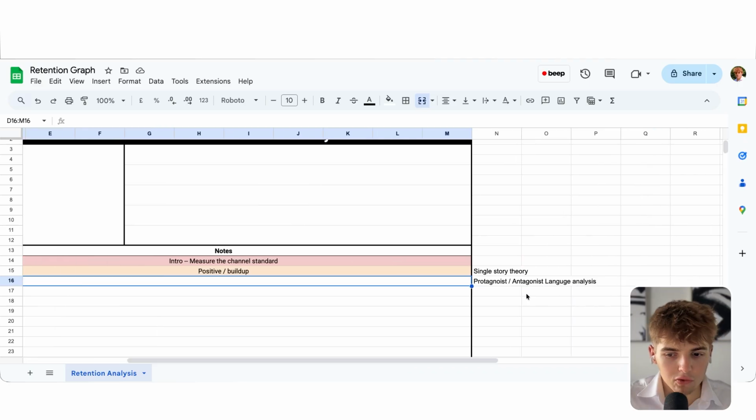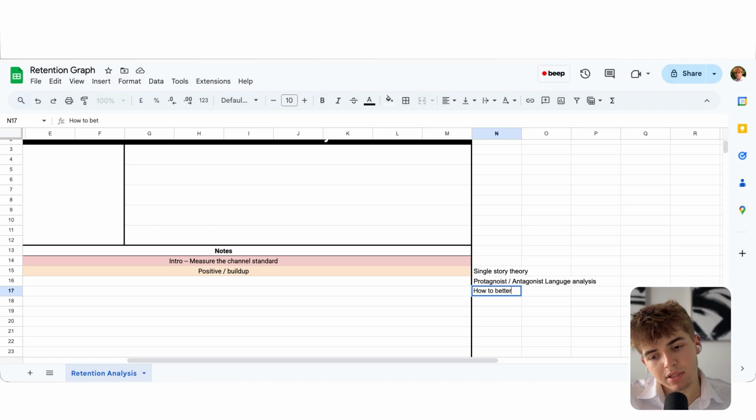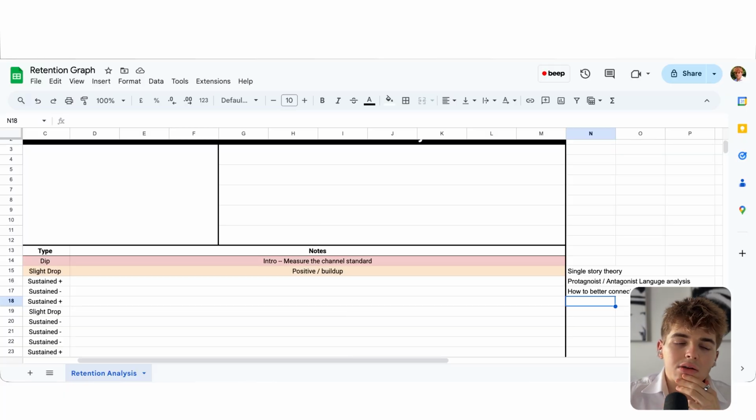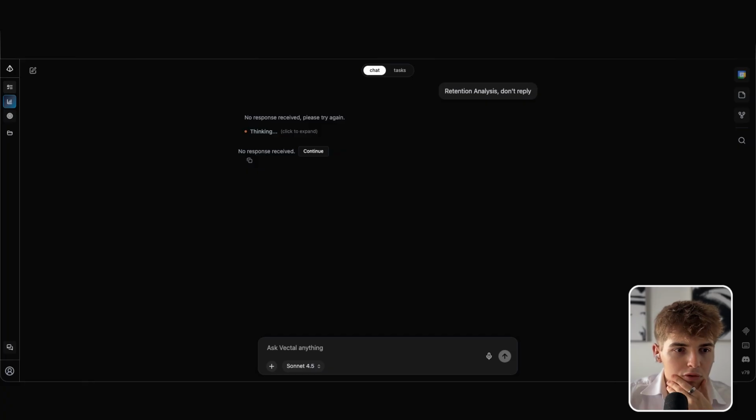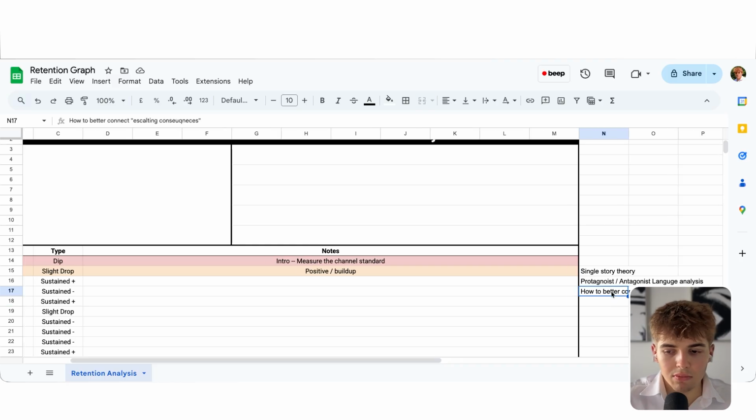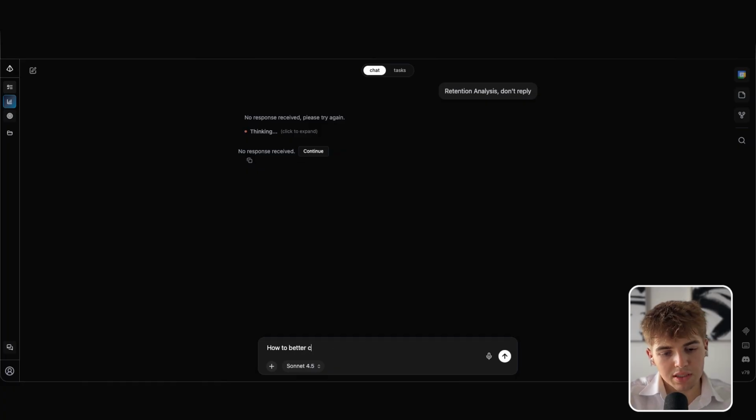Okay, another note for myself: how to better connect escalating consequences. What I'm thinking here is we say she did this, but then it got worse, and then it got worse. I think the way it's done now might not be the most optimal way. I think it could be done better, but I would need to research why. I can potentially also look with AI later on. Actually, fuck it, I'm going to do it. Might as well. How to better connect escalating consequences.